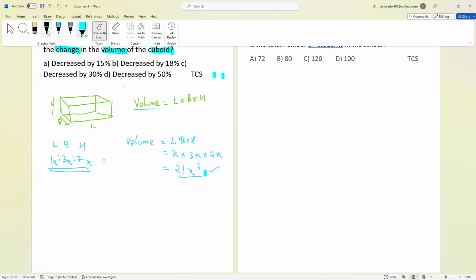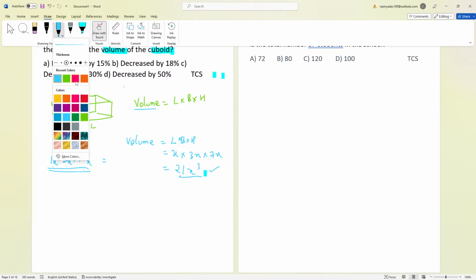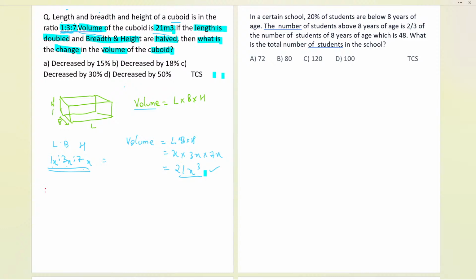Let us now double the length. If the length is doubled, it will be 2 times of whatever it was earlier. If it is 1x, it will be 2 times 1x, which is 2x. Breadth is halved. Earlier it was 3x, now it will become half, so it will be 1.5x.